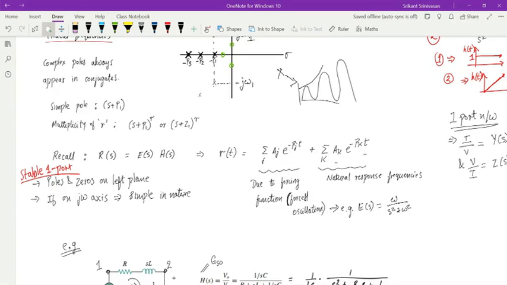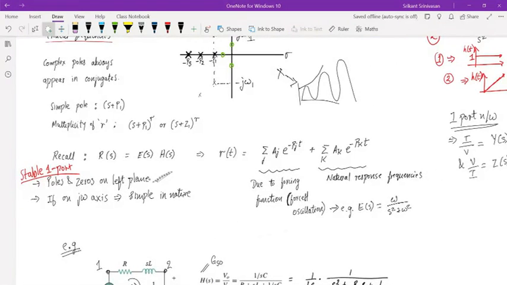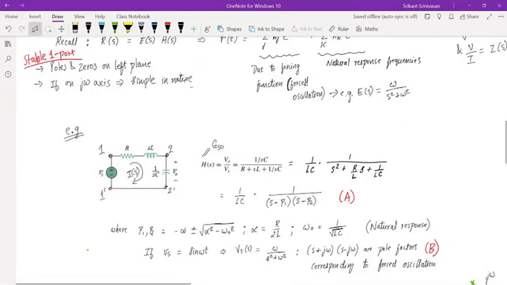I get some poles which are just due to the transfer function, and these are called the natural response of the system. Okay. And in addition, I apply some forcing function, and due to them also I get some poles. Okay. So when the system is stable, it means the poles and zeros are on the left plane. And if they're on the j omega axis, then they have to be simple, whether it's origin or anywhere on the j omega axis. So then I have a couple of examples here.